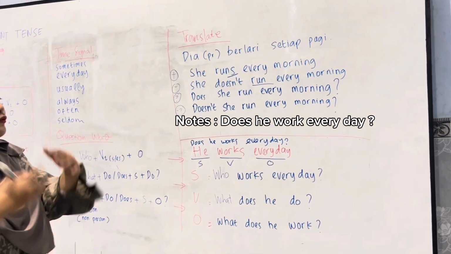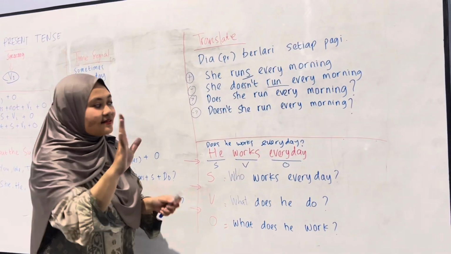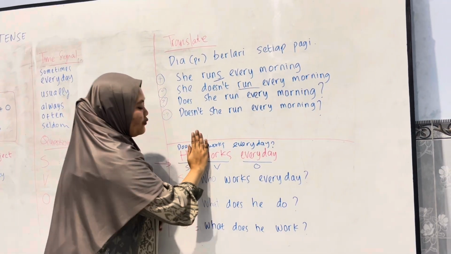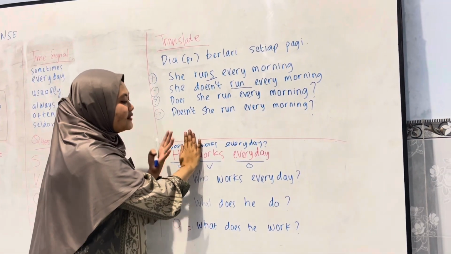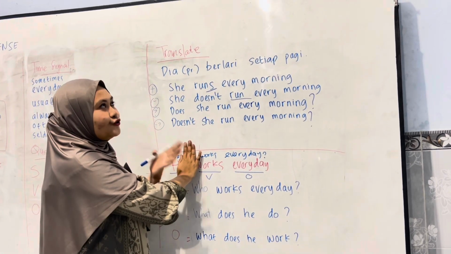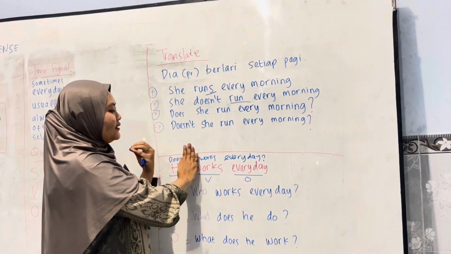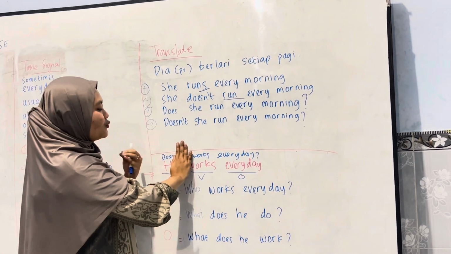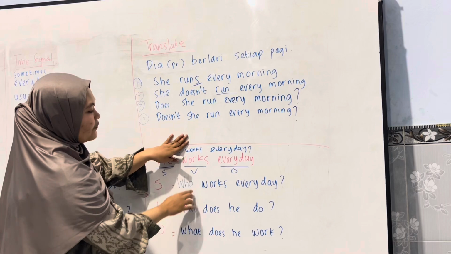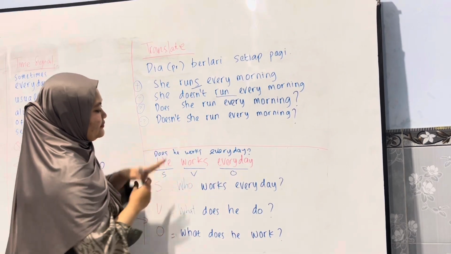When we want to make a question, just cover it with your hand. When we want to ask about the subject, he, we use who because it is a subject. So, who works every day?